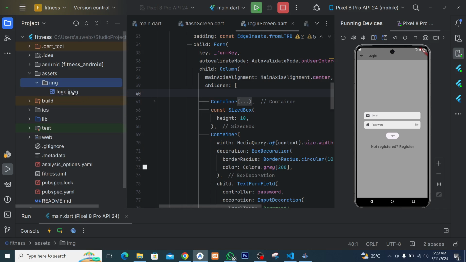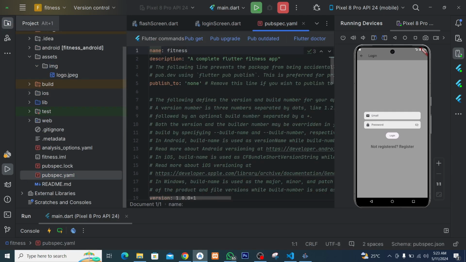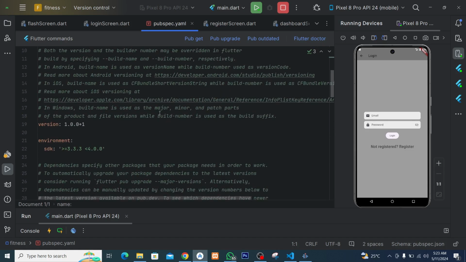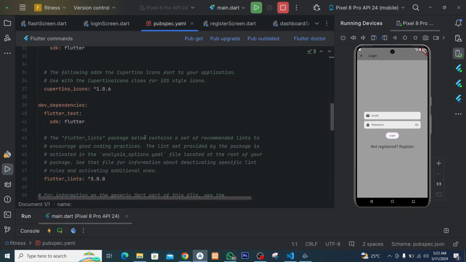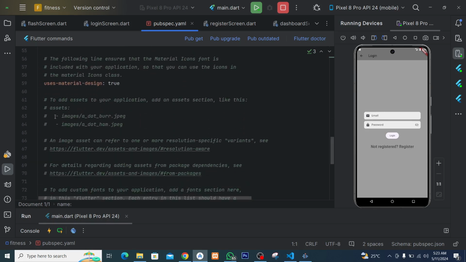So adding an image is not just this. We have to also come to pubspec.yaml like this. So let me minimize this. There's this pubspec.yaml. Scroll down until you reach this assets section.